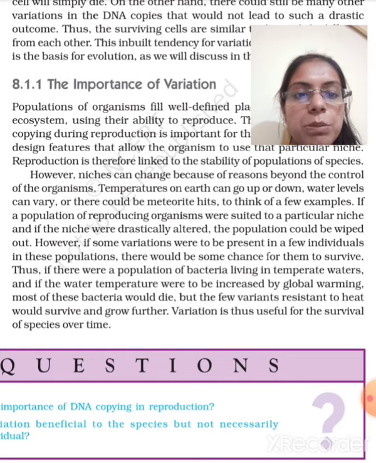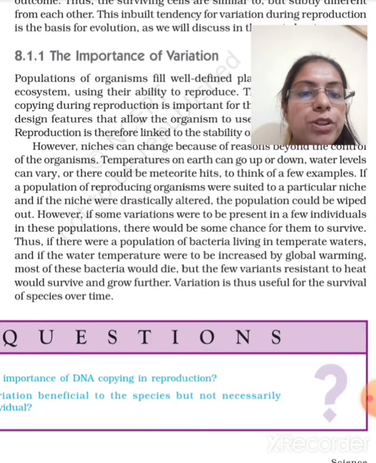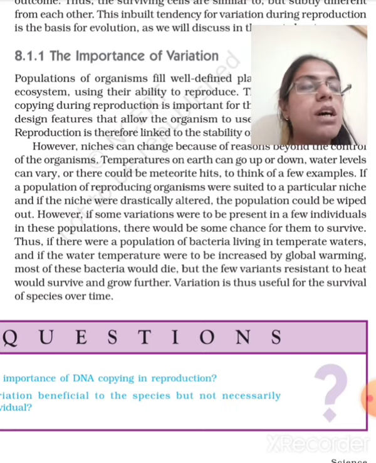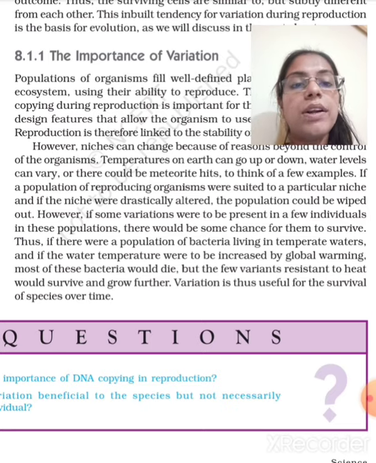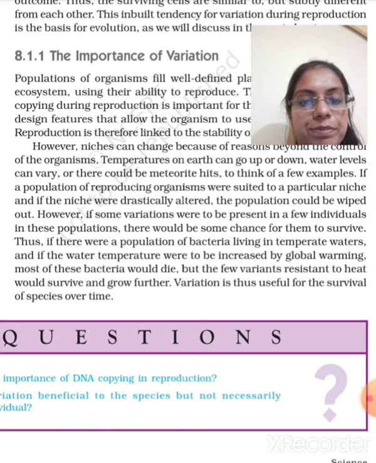However, a niche can change because of reasons beyond the control of the organism. Temperature, weather changes, and water level are examples which affect reproduction. If a population of reproducing organisms were suited to a particular niche, and if that niche is drastically altered, the population will be wiped out. But some of the organisms would be there who will resist that altered temperature or altered niche, and they will survive in the different atmosphere, and they will create the variation in the species, and they will survive.